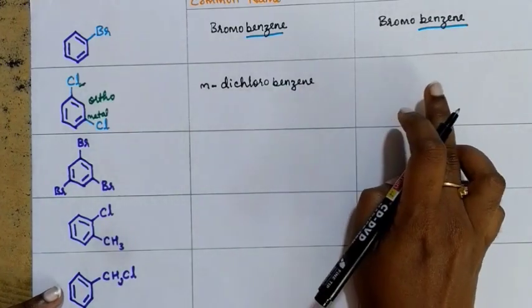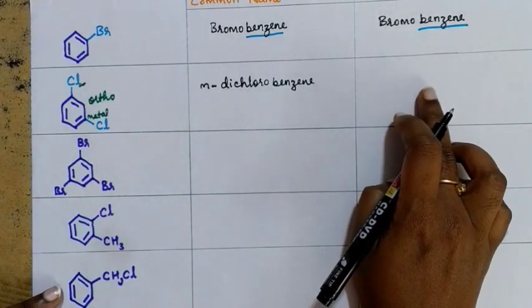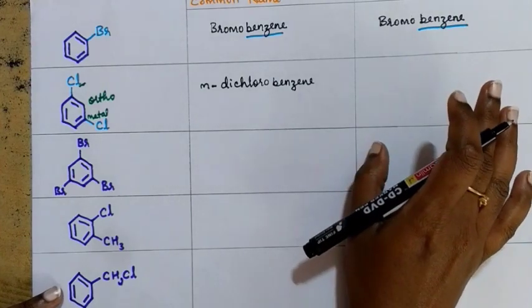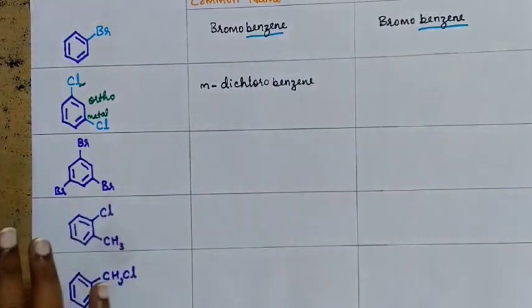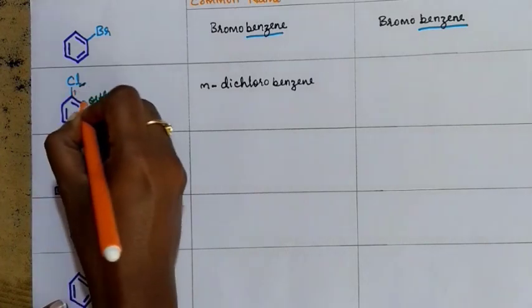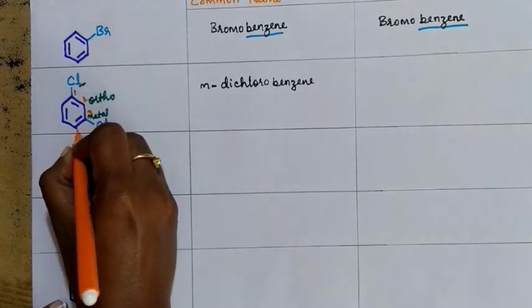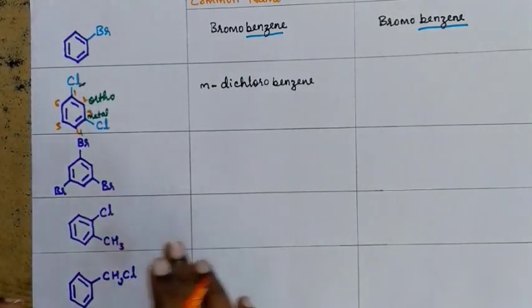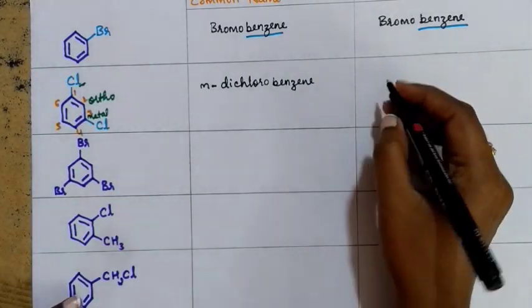And what is the IUPAC name of this compound? As I said, while writing the IUPAC name, we must particularly write the position of the substituents or the functional group. So what is the name going to be? We can write the name like this: 1, 2, 3, 4, 5, 6. This is how you give the number, no? So now tell me the name of this compound.